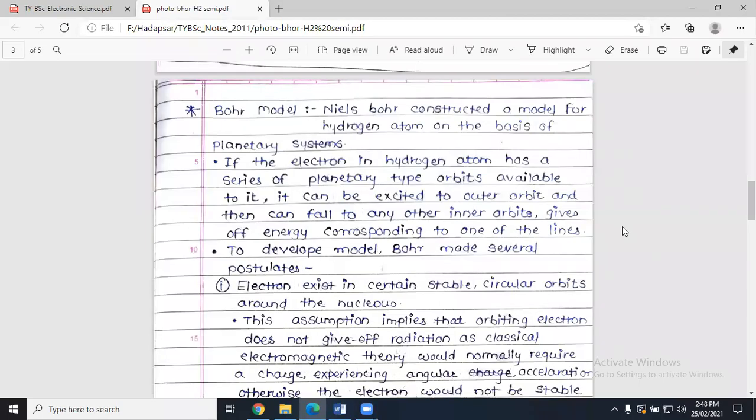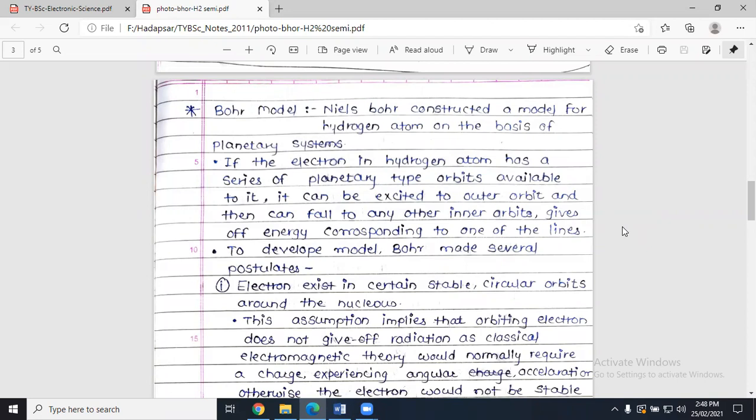Hello students, in today's lecture we are going to discuss Bohr's model. Niels Bohr was a scientist who developed a model for the hydrogen atom on the basis of the planetary system. We are going to discuss that model in detail.